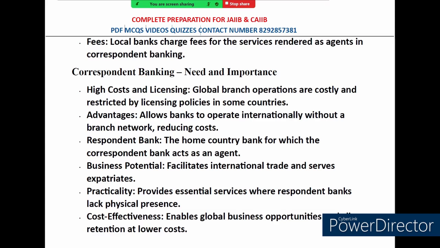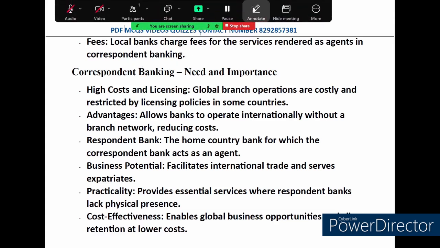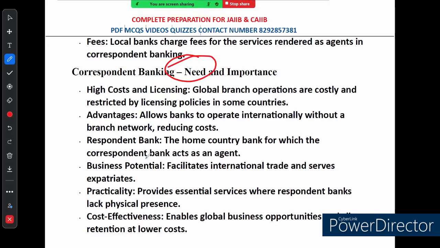So the question is why correspondent banking is needed. Let's see the need for correspondent banks. Running a global bank might sound like a great idea, but it comes with big challenges. First off, opening and operating branches in different countries is really expensive, high cost. Plus, each country has its own rules and licensing requirements, which can make it even harder. So, licensing requirements differ from country to country. This is where correspondent banking comes in. Instead of opening branches everywhere, banks partner with a local bank to handle their international business. This way, they can still operate globally, but without the high cost.